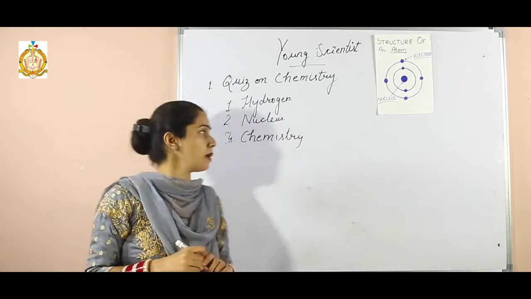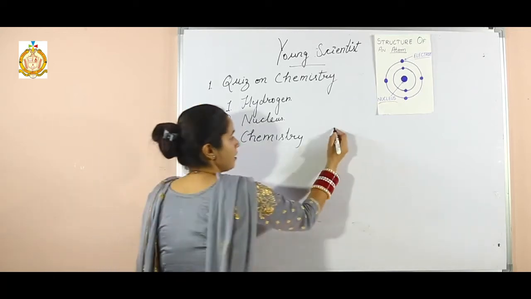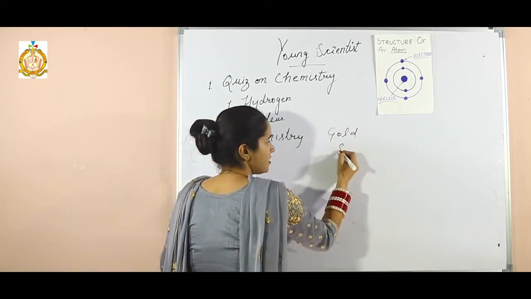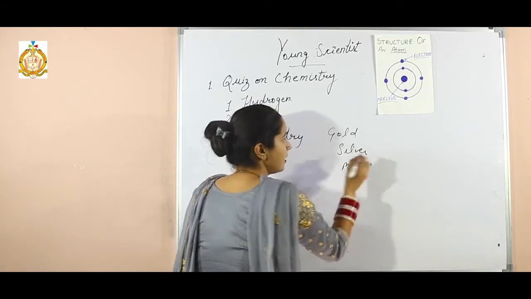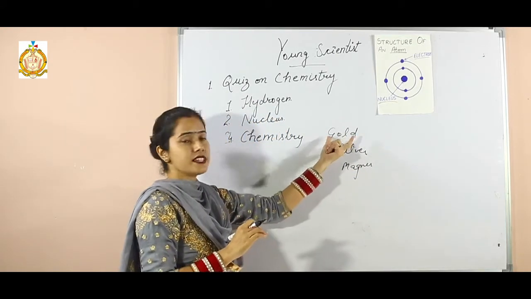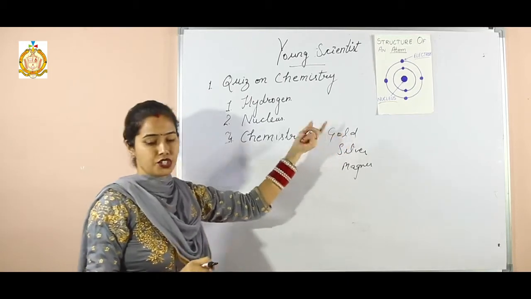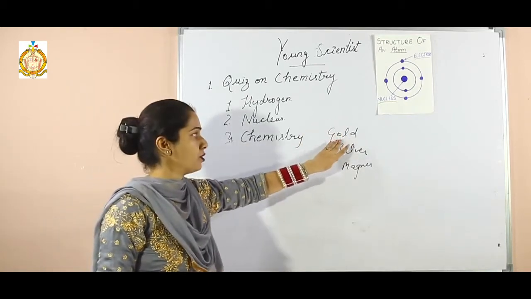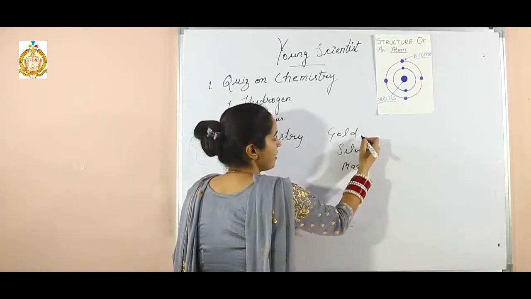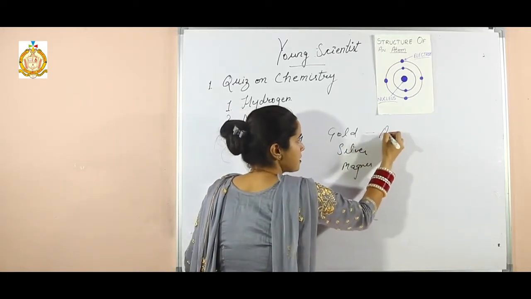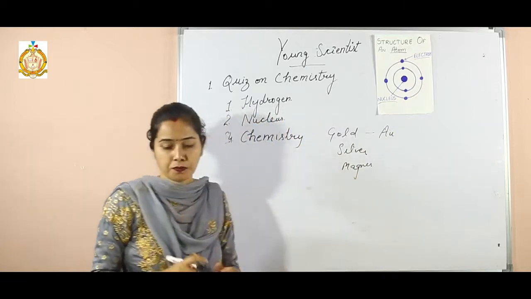The chemical symbol means, if any element is there, for example gold, silver, magnesium, there are symbols of these elements. So here is the question, what is the chemical symbol for gold? The gold which we wear and which is used in different things. So gold's chemical symbol is AU.